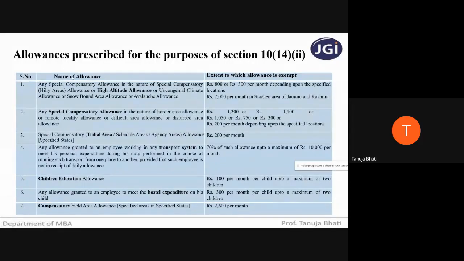First, I'm going to tell you the name of the special allowance, and then the extent to which that allowance is exempt.